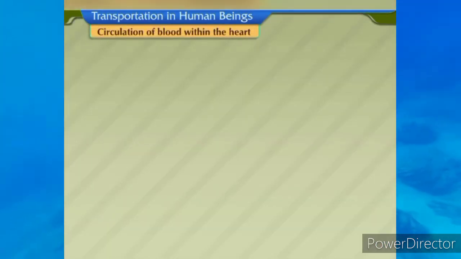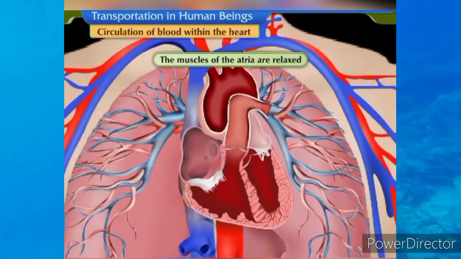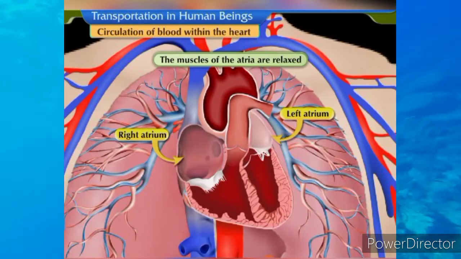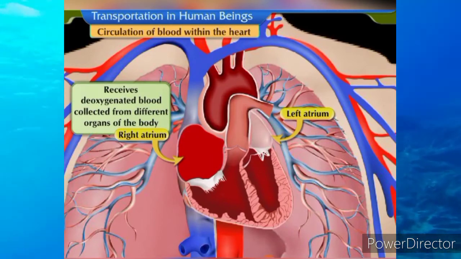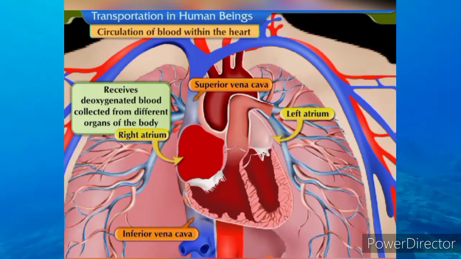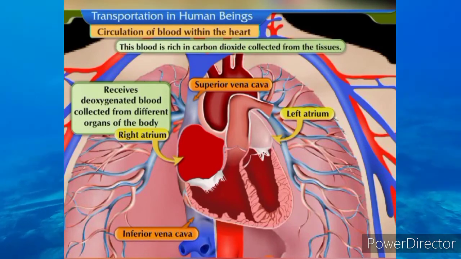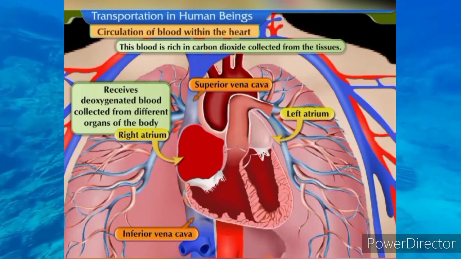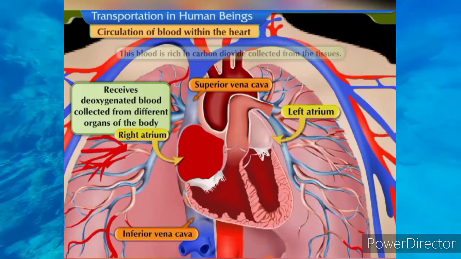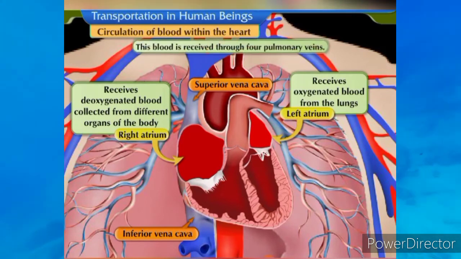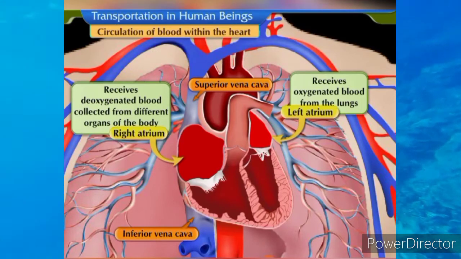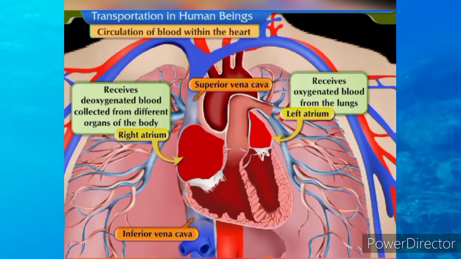Circulation of blood within the heart. When the muscles of the atria are relaxed, the right atrium receives deoxygenated blood collected from different organs of the body via large veins called vena cava. This blood is rich in carbon dioxide collected from the tissues. The left atrium receives oxygen-rich blood from the lungs. This blood is received through four pulmonary veins. Both the atria receive blood simultaneously.